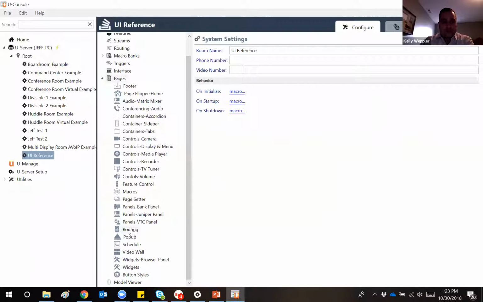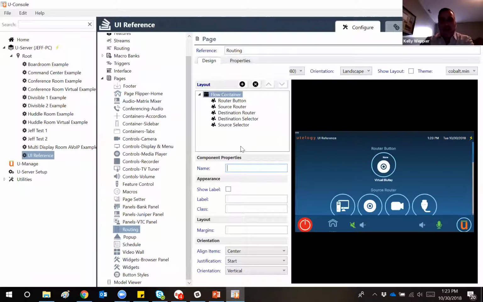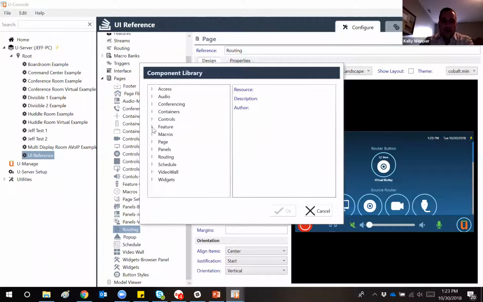As I mentioned to you, one of the things that's going to be the biggest change in 2.0, or 2.03 specifically, coming from earlier versions of 2.0, is that if you were to ever try and utilize any of our routing components, they were actually under the feature category. So if you'd gone to add a new component, you go into your component library, you go to feature, and we had components such as our feature router. Feature router was commonly used if you had multiple sources to route to a single destination, a very commonly used component. We also had our feature destination. That was a scenario where maybe you had multiple sources going to multiple destinations.